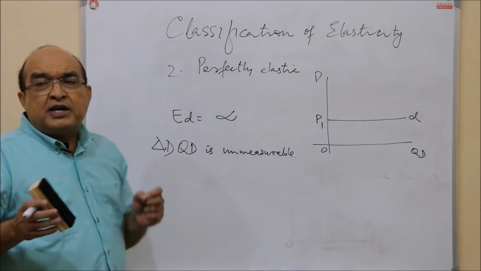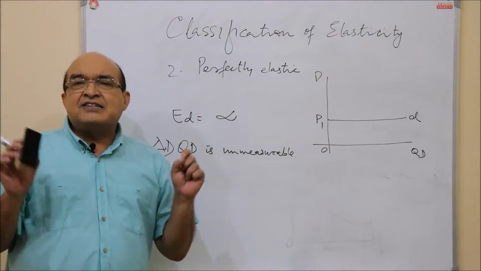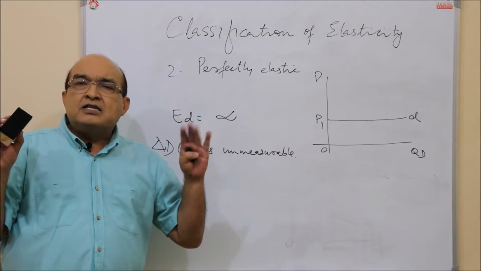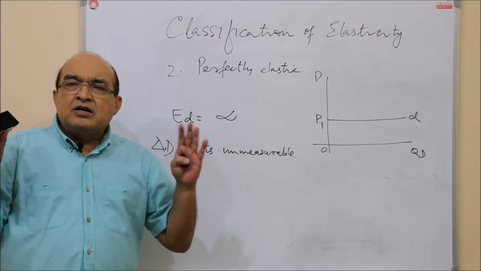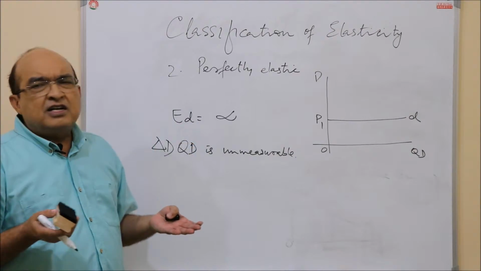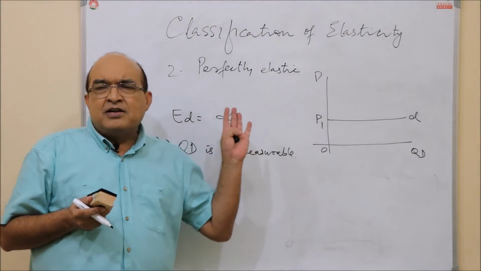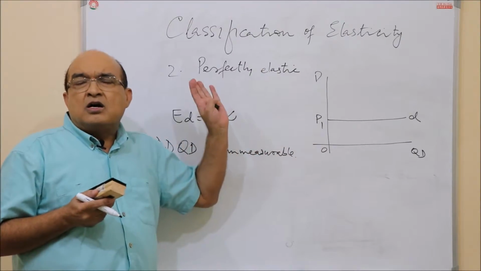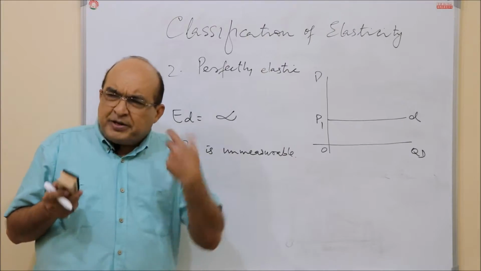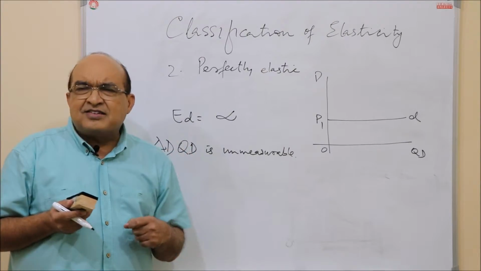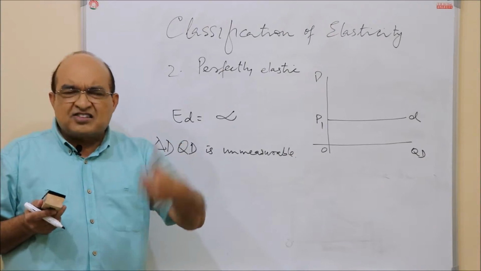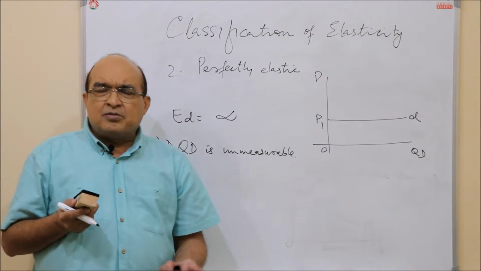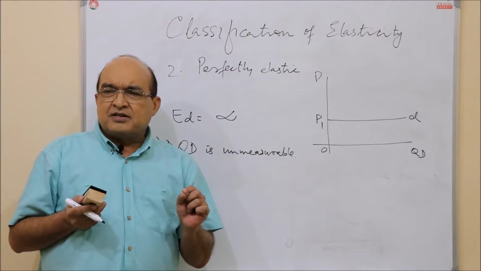Okay, so these two categories, perfectly elastic and perfectly inelastic, are the two extreme cases that have only theoretical significance. In the real world situation, it's next to impossible to find a good that has elasticity to be either infinite or zero. It could be close to zero, that means very negligible elasticity, especially in case of those that are just life-saving kind of thing. I mean the food, but still it has some elasticity. Some positive value has to be there.